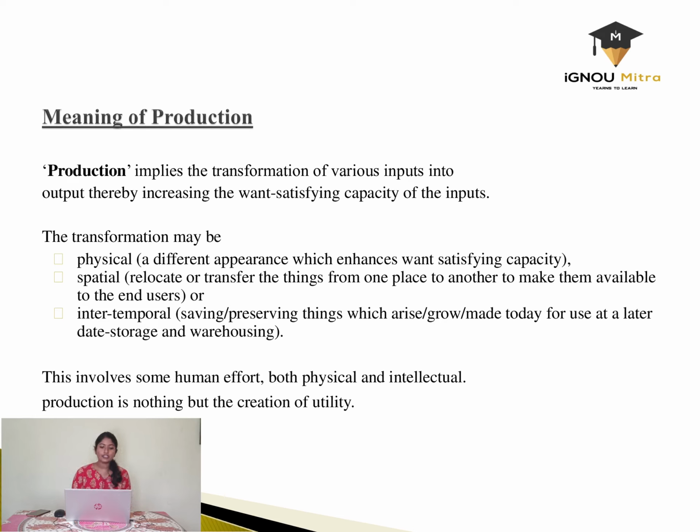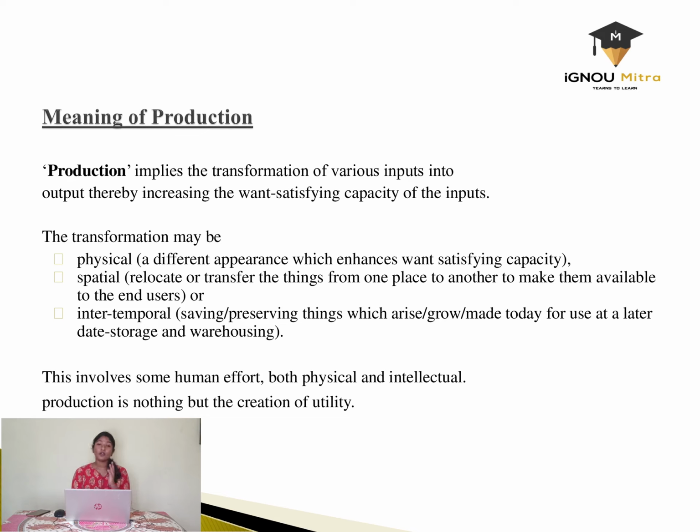It could be spatial, that is, relocating or transferring things from one place to another to make them available to the end users or final users. Or it could be intertemporal, that is, saving or preserving things which are made today for later use, or warehousing.